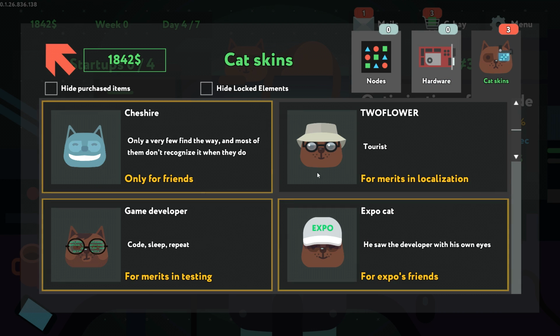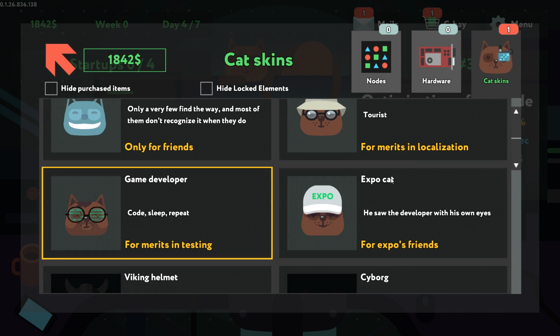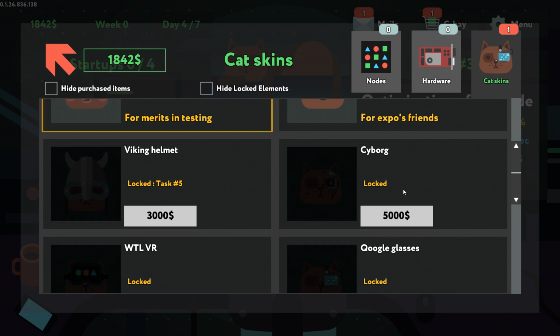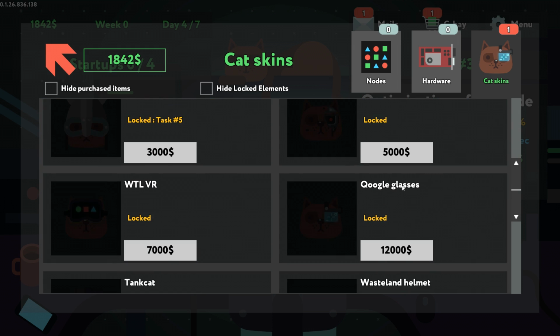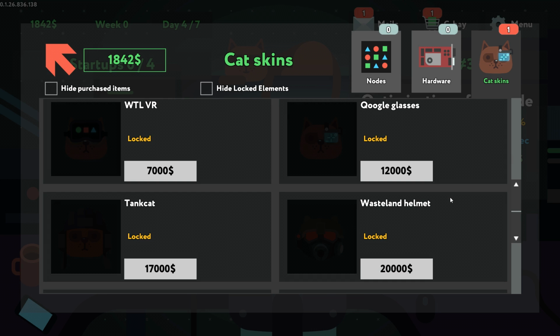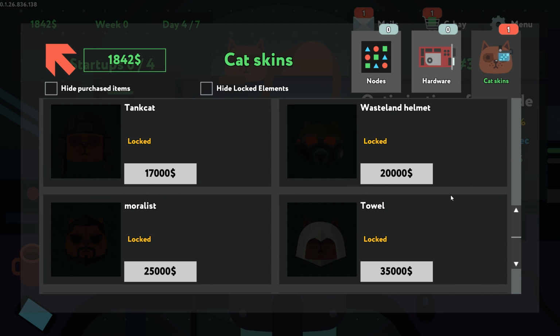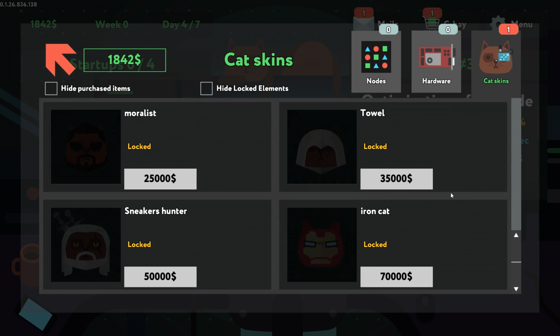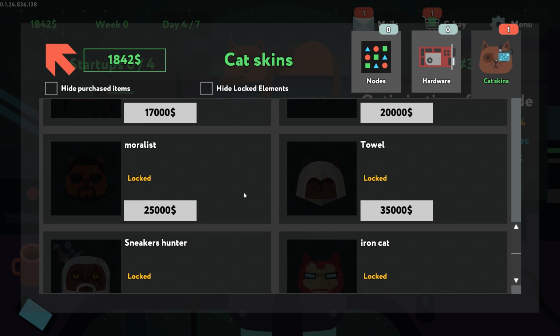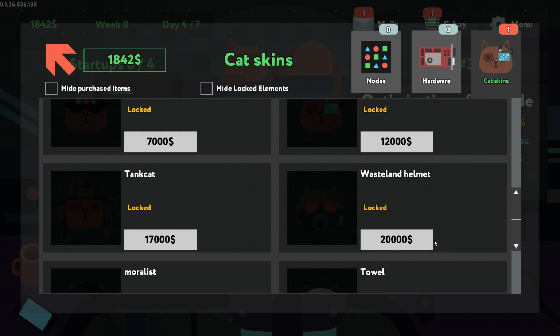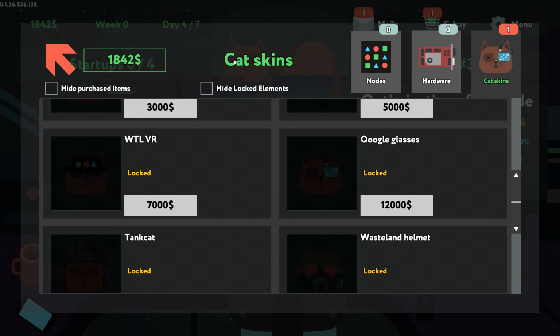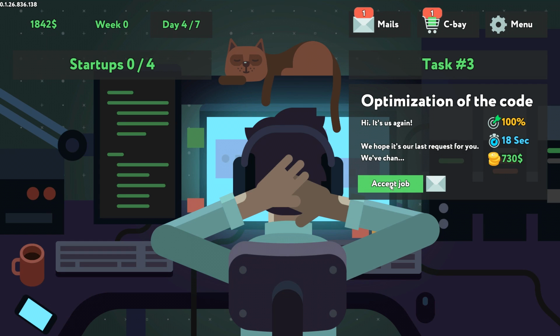Cat skins, Cheshire, Flower game developer, Expo Cat, Cyborg Viking helmet, Google glasses, Tank Cat, Wasteland, towel, moral. Wait a minute. Wait a minute. Alright, Iron Man, Geralt of Rivia, Adam Jensen, every Assassin's Creed protagonist, mostly. And Wasteland or Fallout character? I mean, the visual differences are minor between those two.